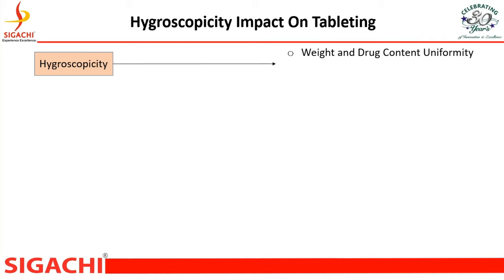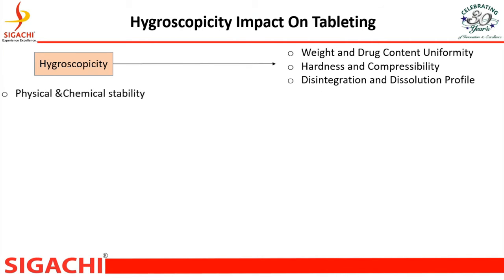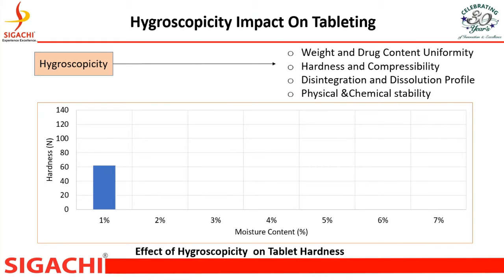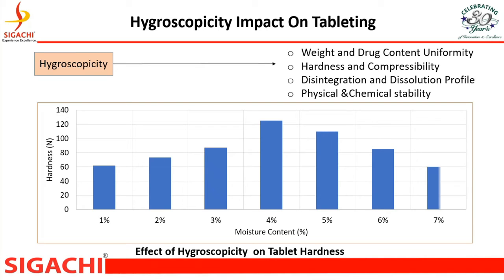Hygroscopicity. Hygroscopicity impacts weight and drug content uniformity, hardness and compressibility, disintegration and dissolution profile, physical and chemical stability, and it increases microbial growth in the finished product or tablets. We have developed data with different moisture content material, and we can see between 4 to 5% moisture content giving good tablet hardness. Less moisture content material is very helpful for moisture sensitive drugs. It protects the API from the moisture.